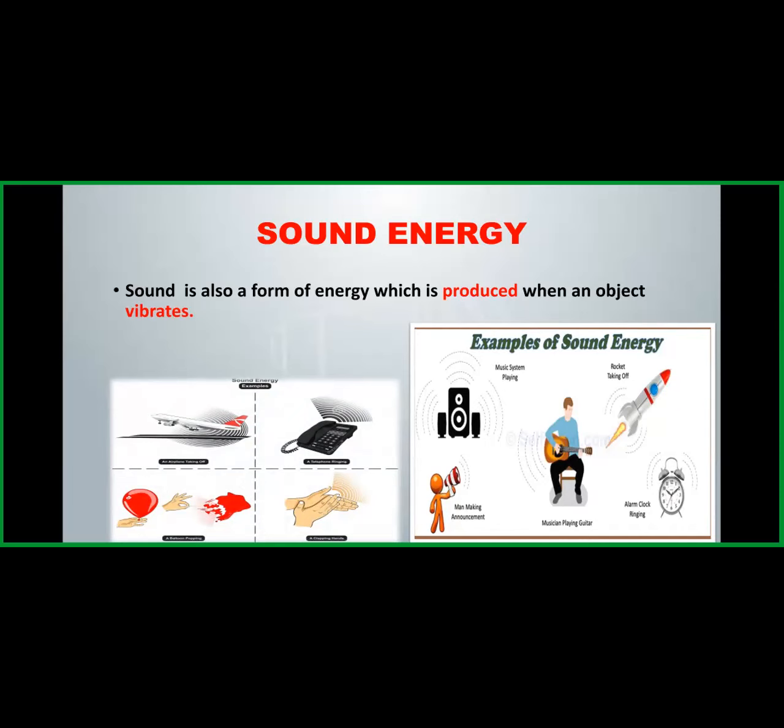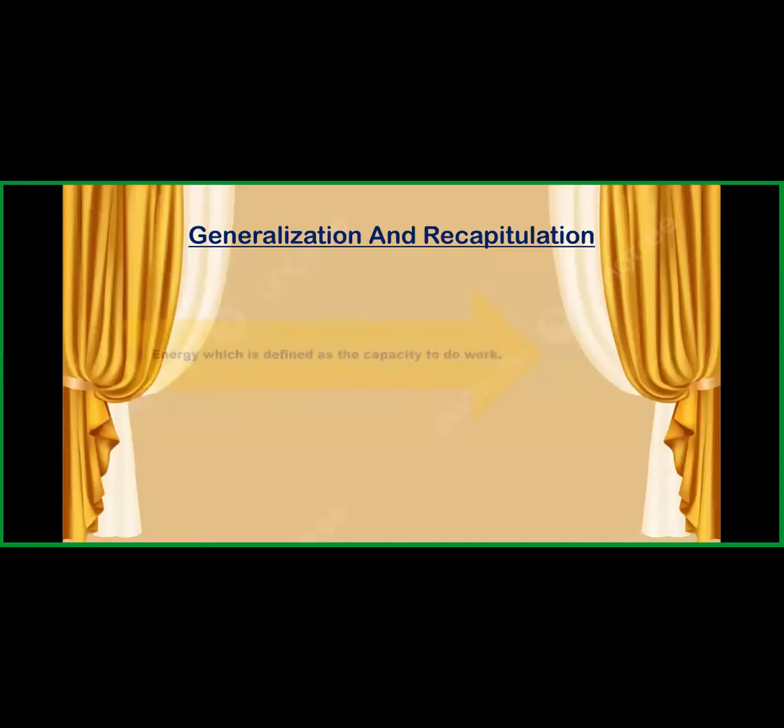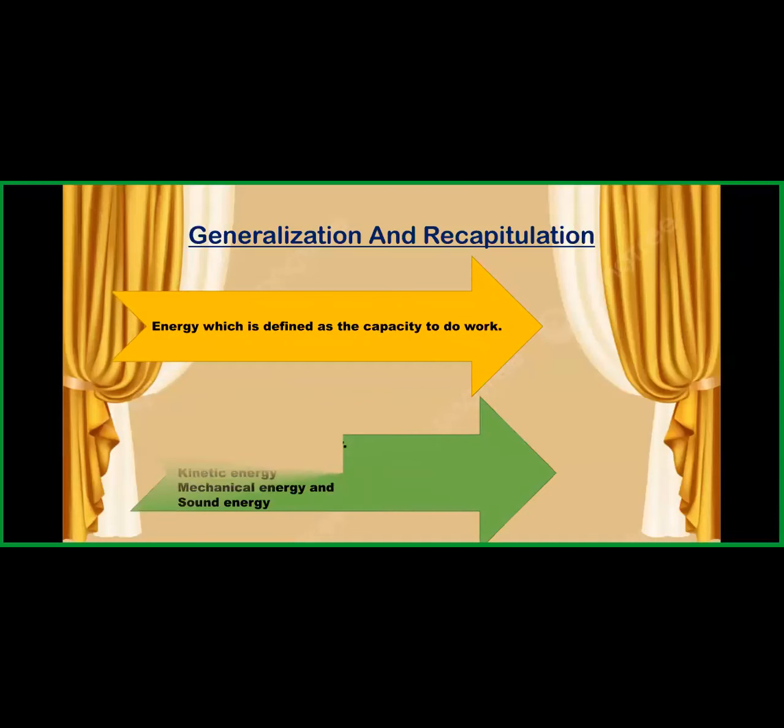So let us recapitulate what we have studied. We have studied energy, which is defined as the capacity to do work. We further studied different forms of energy, that is potential energy, which is due to its height, kinetic energy, which is due to its motion, and mechanical energy, which is the sum of its potential energy and kinetic energy. And we further studied sound energy, which is produced when an object vibrates. So now, do you have any doubt, my dear students?